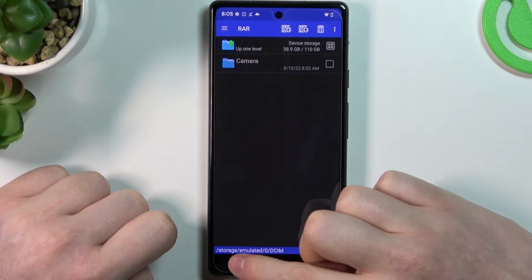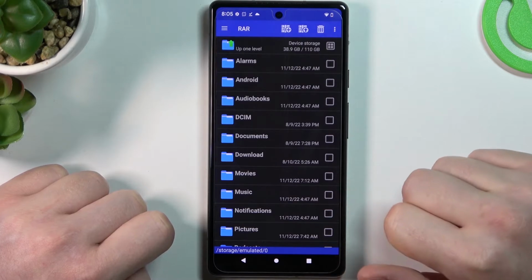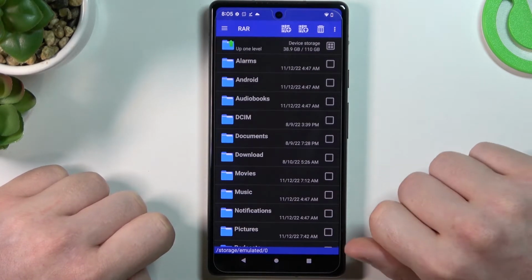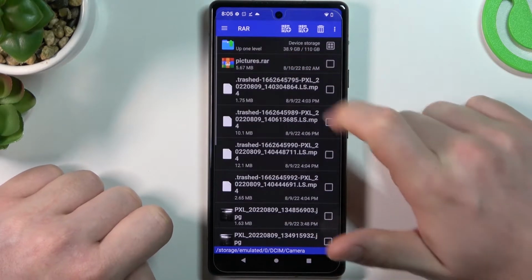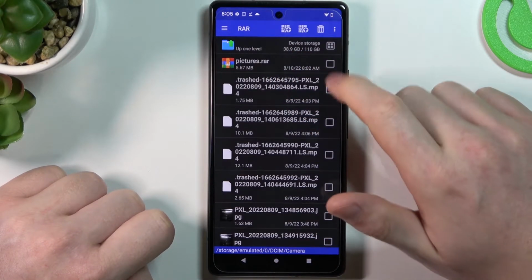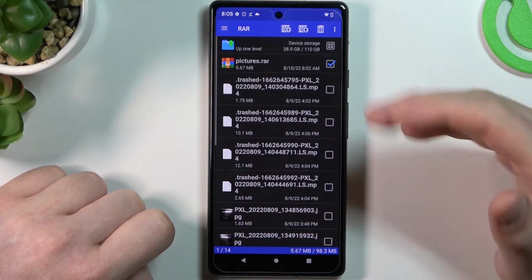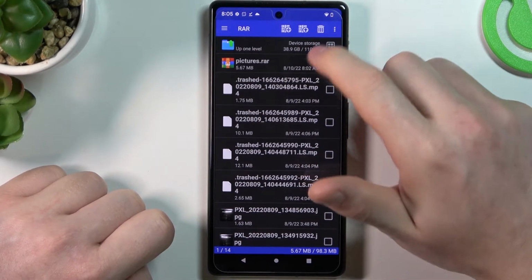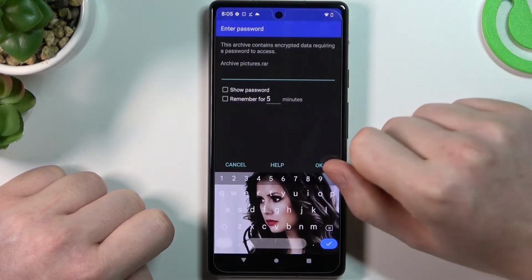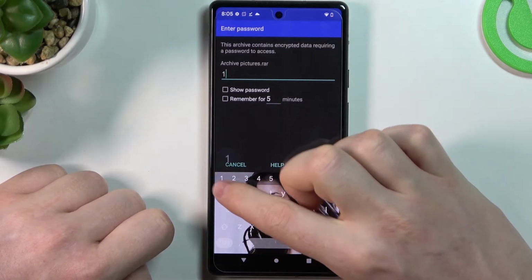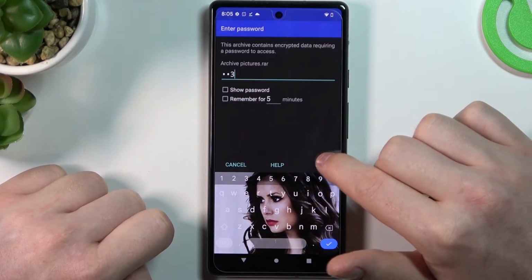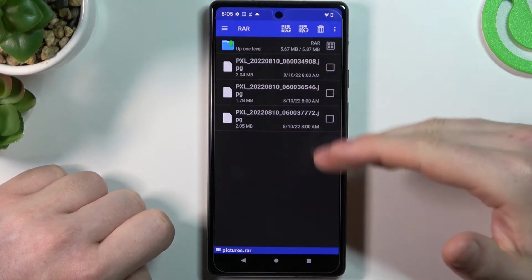From here you should see something like this, so let's find the file that we want to unpack, and in my case it's in the CIM and then camera. Here's the pictures.rar. So now let's click on it. You can either click on this icon right here or just on the pictures.rar. If it's encrypted by a password, you'll need to give a password right now. So let's do it. Here's 3 pictures.